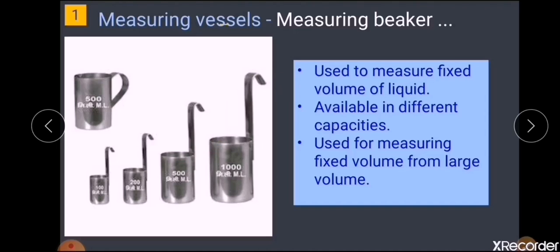This measuring beaker, as you see in the figure, is available in different capacities. For example, if you have a huge amount of milk and you just want to take out a fixed amount, say 500 ml of milk, you can directly take a 500 ml measuring beaker, dip it completely into the huge amount of milk kept there, measure it completely, and take it out. Usually these measuring beakers are provided with handles also.